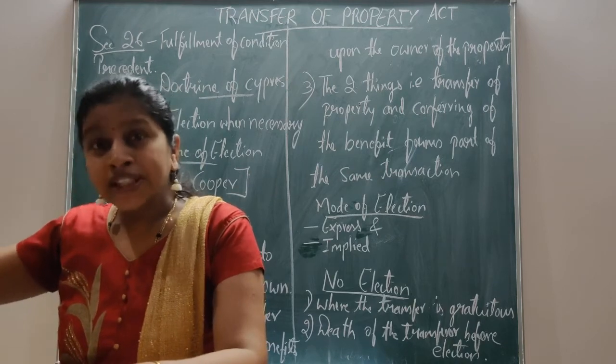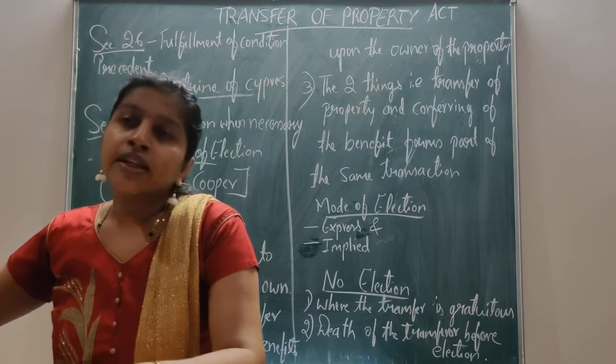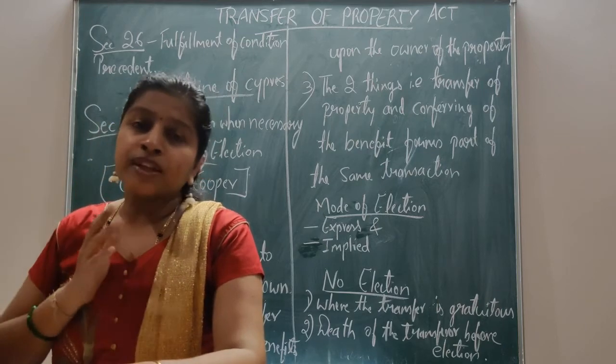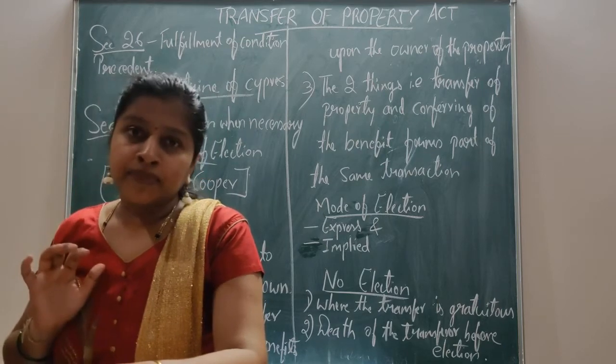If he wants to retain his house, he has to give back the gift. He cannot take the gift from me.